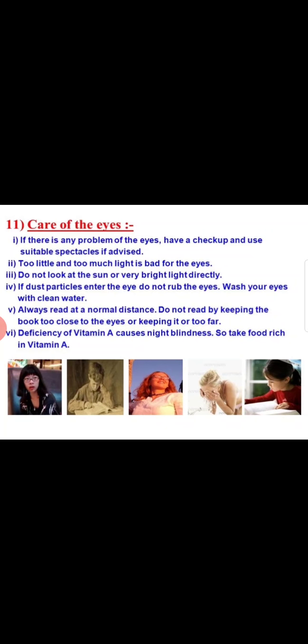Now, care of eyes. As we all know, the eye is a very important sense organ, so we should take care of it. So how can we take care of our eyes? If there is any problem with the eyes, have a checkup and use suitable spectacles if advised. Too little and too much light is bad for the eyes. Do not look at the sun or very bright light directly. If dust particles enter the eye, do not rub the eyes. Wash your eyes with clean water.